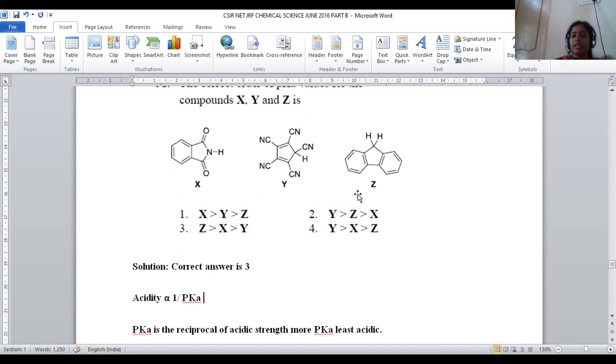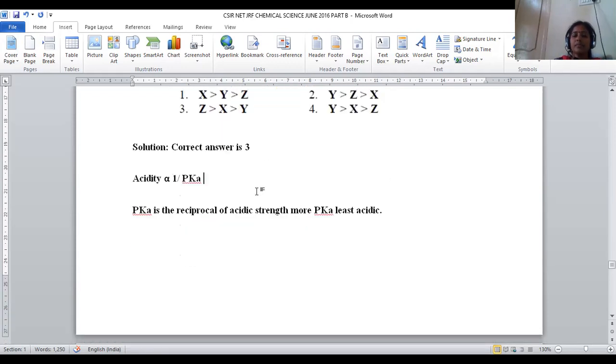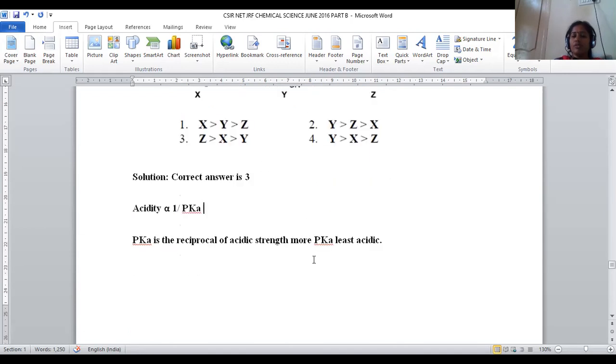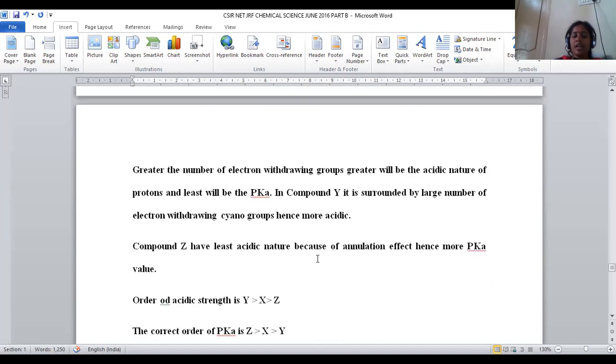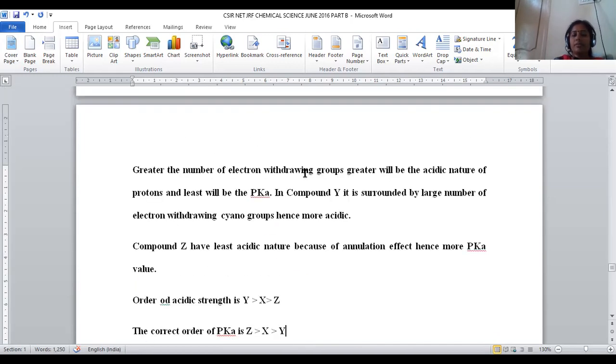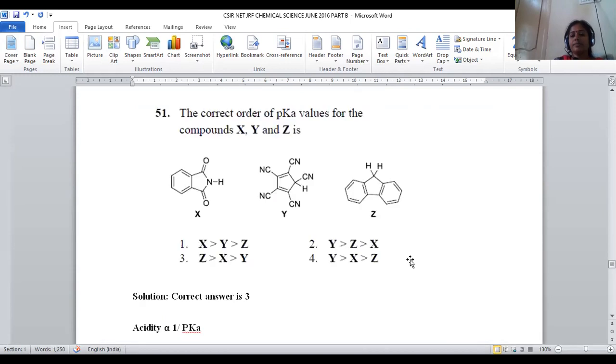Based on that, we can conclude the entire series. For compound Y, we have more electron withdrawing groups, so its acidic nature is more and the pKa value is least. So compound Y has the least pKa. Another factor is the greater number of these groups. In compound Z, the least acidic nature is given because of the annulation effect.